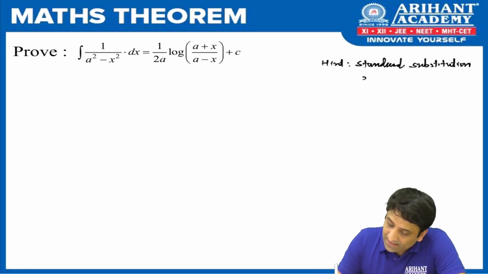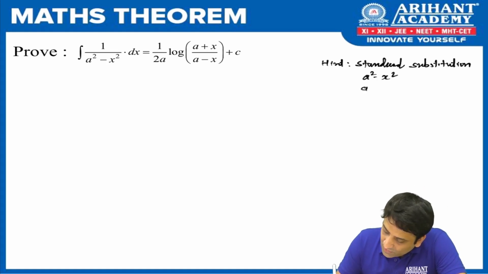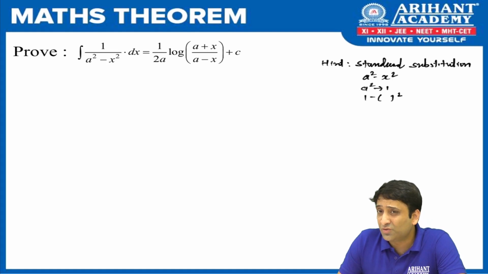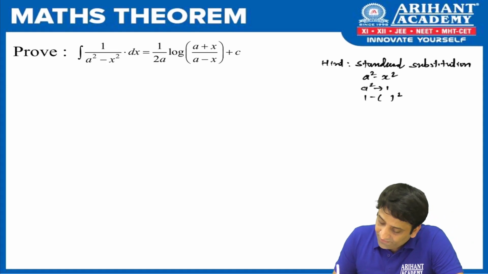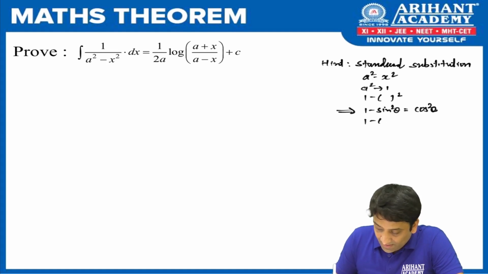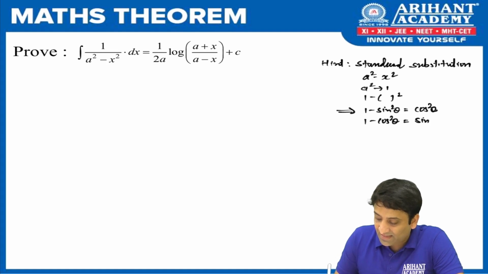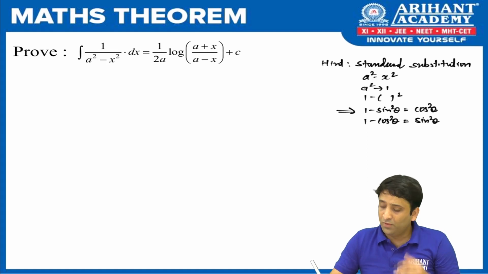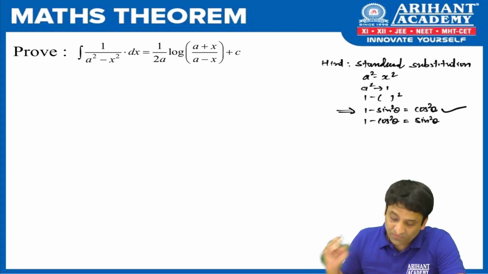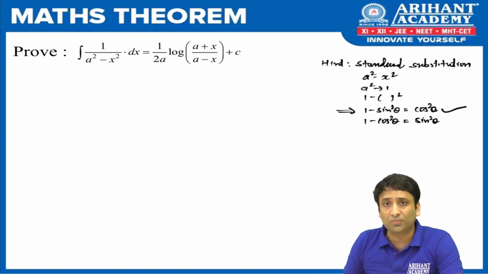Let us take the result what we have in the question, which is a square minus x square. In place of a square, think of 1. So what you see is 1 minus something square. And can you just go back to the square identity of trigonometry and give me the result? Yes, you might recall 1 minus sine square theta as cos square theta. You can even write 1 minus cos square theta as sine square theta. Now we have a choice. You can go for 1 minus sine square as well as 1 minus cos square. I would personally prefer 1 minus sine square. Fine. So using this substitution, we will be able to prove this result.